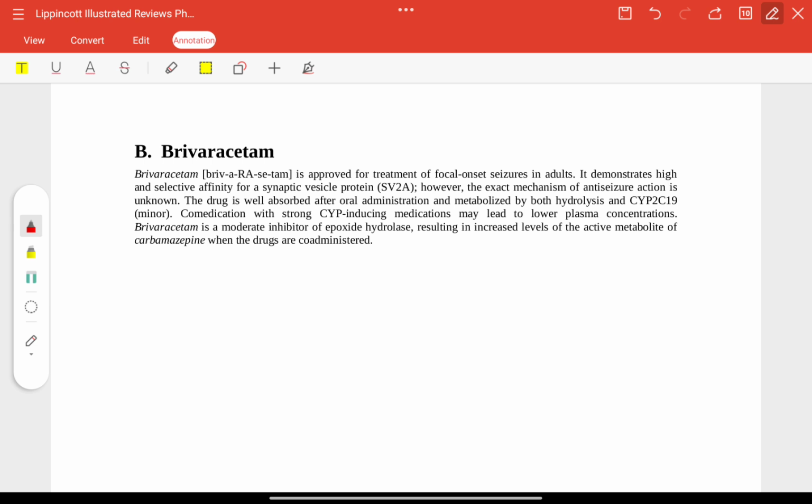Brivaracetam. This is an approved treatment for focal onset seizures in adults, and strong CYP inducing medications will lower its concentration. This is a moderate inhibitor of epoxide hydrolase, and it will result in increased metabolites of carbamazepine.